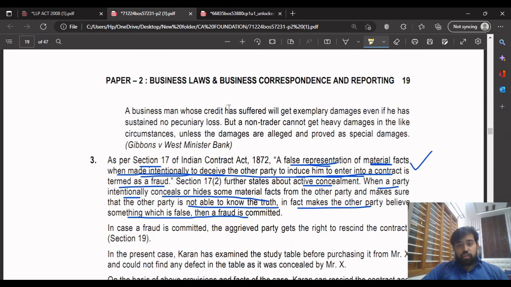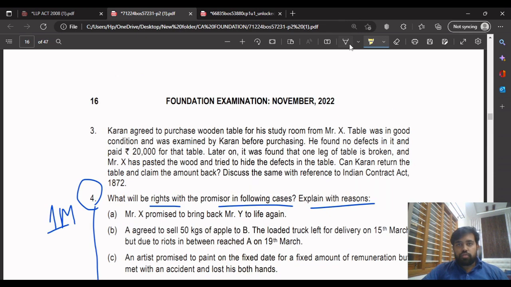Then one more thing, this is like the same. They just explain it a bit further, that there is no pecuniary loss. Pecuniary loss means loss of money. This is financial loss. The creditor who suffered will get exemplary damages even if he has sustained no pecuniary loss. Pecuniary means financial damages. Question: in this question, you have to remember the way they've written the answer.